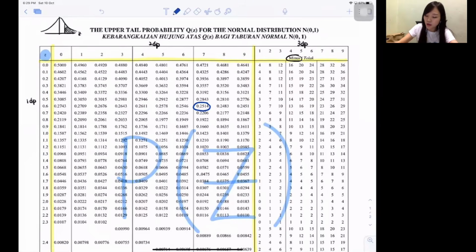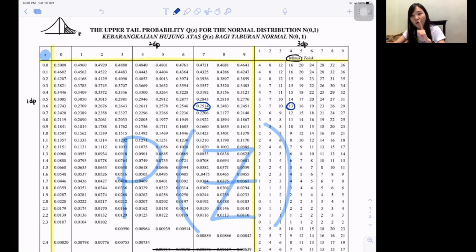So I will choose 0.2514. But I never want 2514. I want 2500. So 2514, how to become 2500? Need to tolak off 14. So look back to the same row. Do you see 14 here? No. Then choose the nearest one. If they got 13 and 15, just choose either one of it. Teacher will accept the answer. So I choose 13 because 13 is nearer.